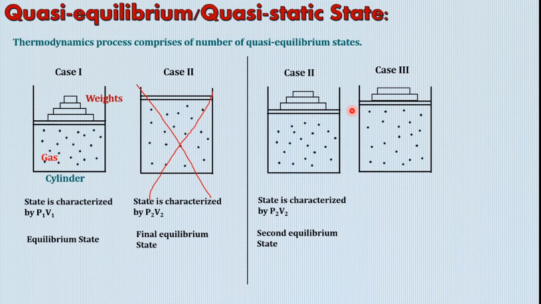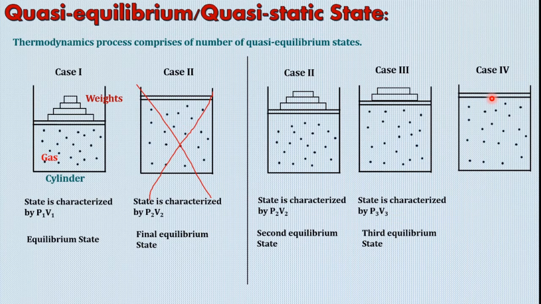So let us consider this as a third equilibrium state, characterized by pressure P3 and volume V3. Okay. Now what will happen if we remove these two weights again? Yes, we will reach this particular final state. This can be considered as a final equilibrium state, because further we are not going to remove any weight here, and it has achieved a final equilibrium state. Let us characterize it by pressure P4 and volume V4.